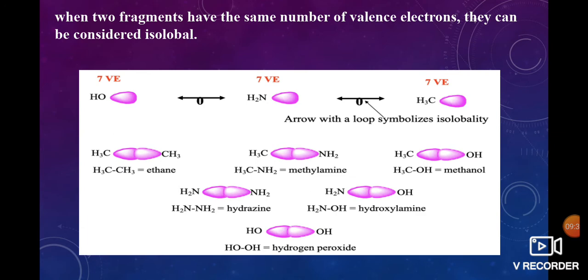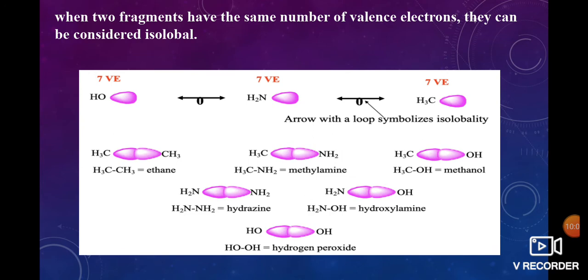CH3 also has 7 valence electrons. Carbon's electronic configuration is 1s2, 2s2, 2p2. In the valence shell, 2s2, 2p2, 4 electrons from carbon and 3 electrons from hydrogen. Total 7 valence electrons. For these, how to calculate the number of frontier orbitals: it is equal to 8 minus